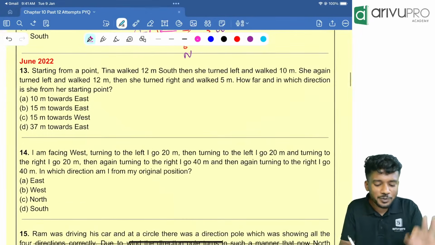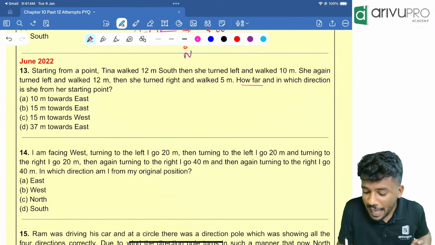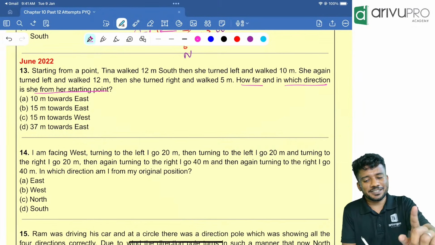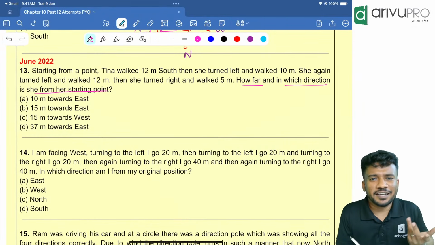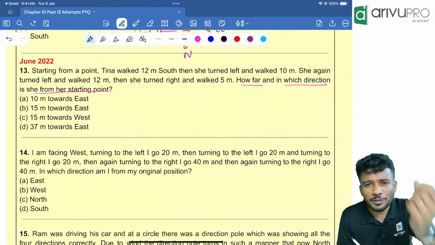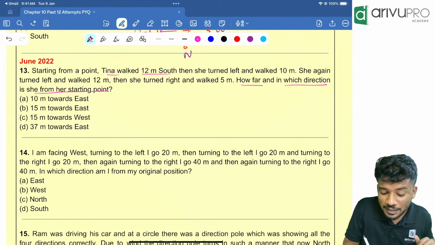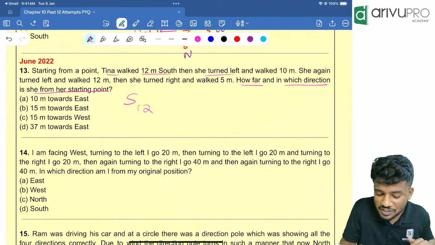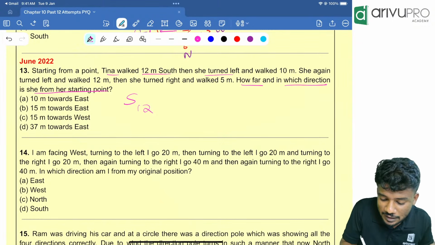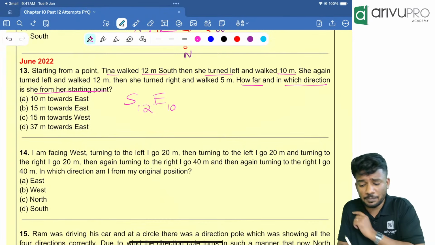June 2022 question, starting from a point. I'll read the last line. How far and in which direction is she from the starting point? With respect to the starting point, she is finally in which direction, or what is the distance? You know the method. The shortcut is very simple. Tina walked 12 meters south. That means south 12. Then she turned left. Left of south is what? Left of south is east. How much did she walk? She walked 10 meters.